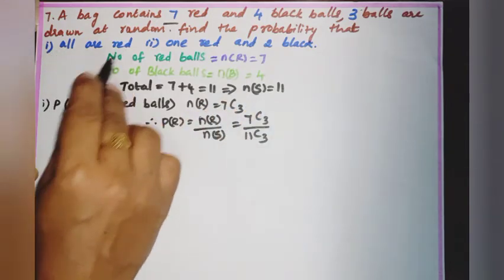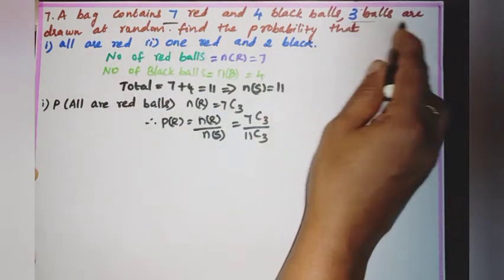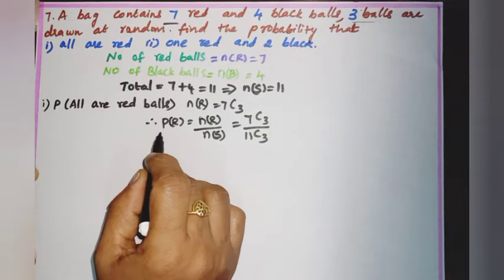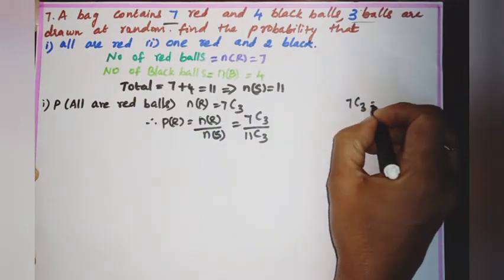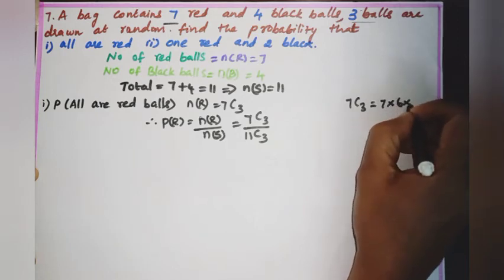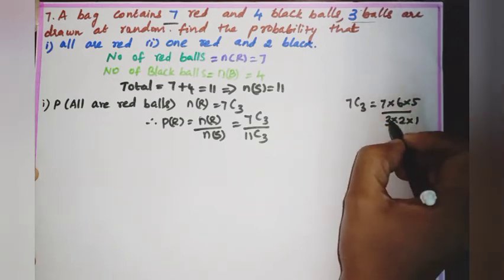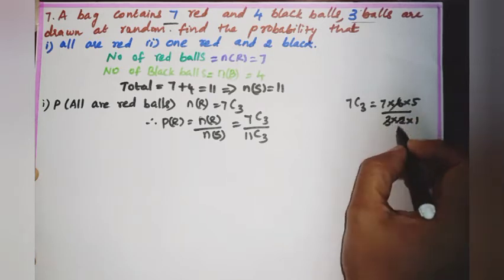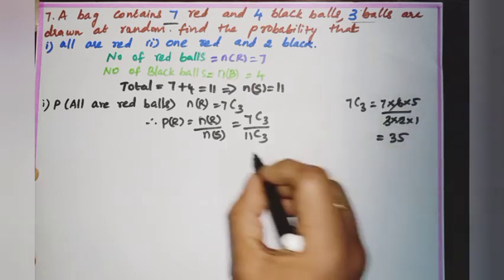First subdivision, all are red balls. So here 3 balls are drawn at random. N of R equal to 7C3. 7C3 equal to 7 into 6 into 5 by 3 into 2 into 1. So 3 and 2 will be cancelled with 6. So we are getting 7C3 is 35.